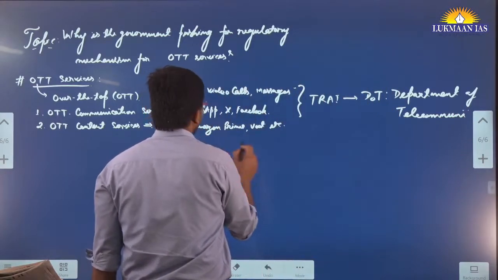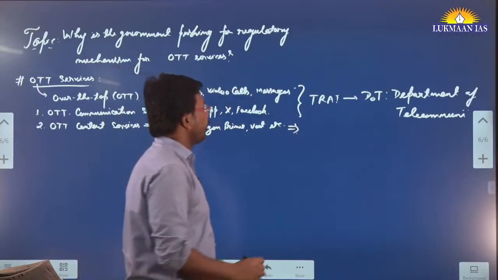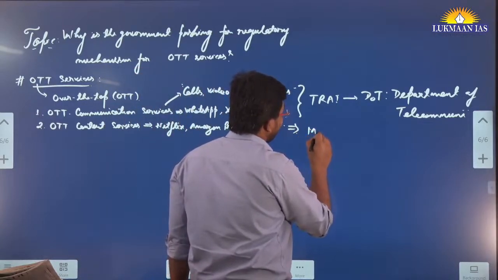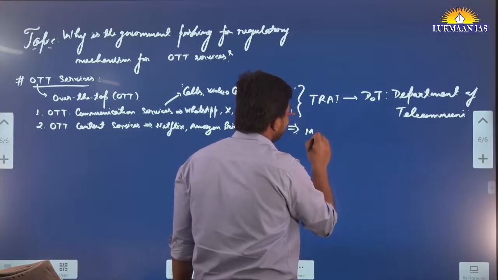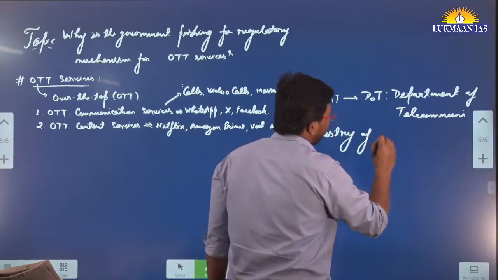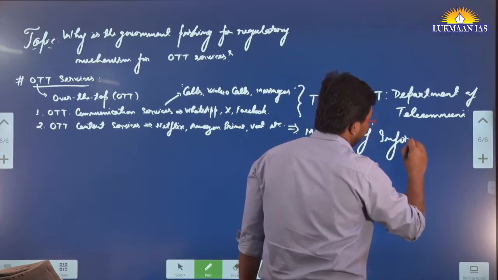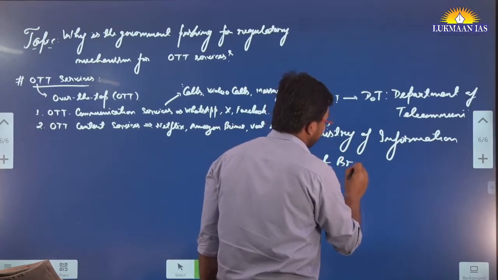And if I talk about OTT content services, they come under the purview of the Ministry of Information and Broadcasting.